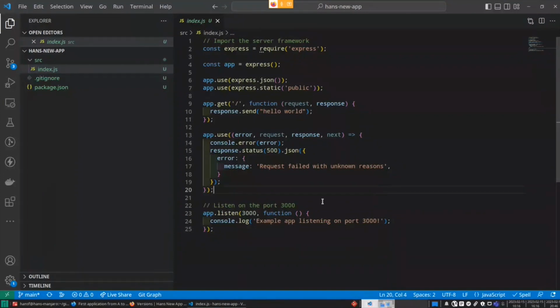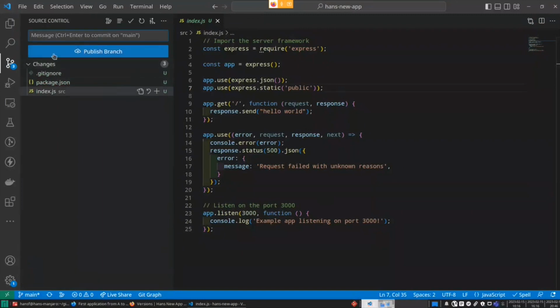And that's it. So we will add our code. We can use the internal Git functionalities of Visual Studio Code for that. And we can also publish it here, and it should work out of the box.